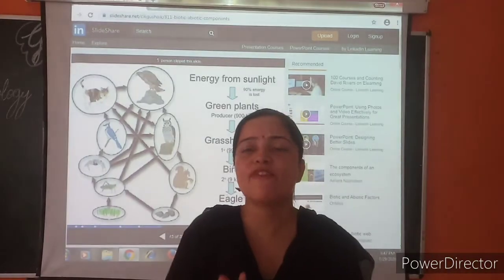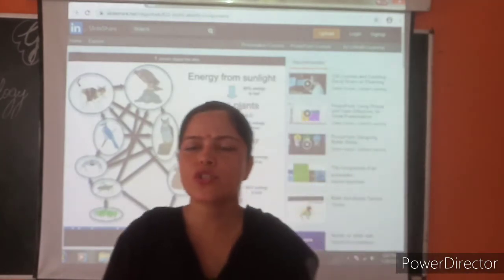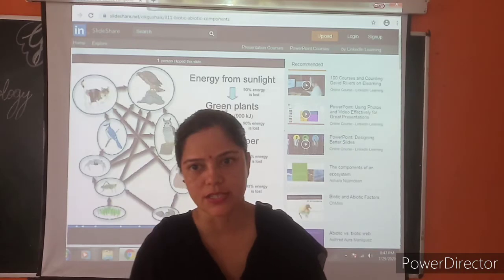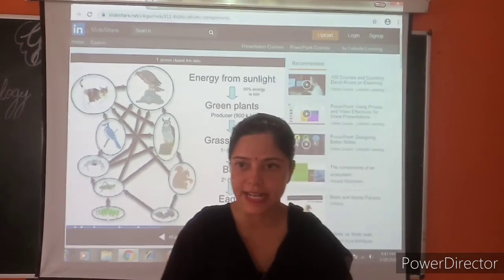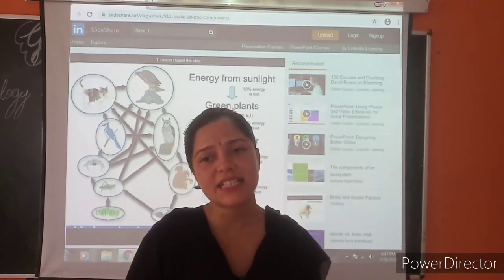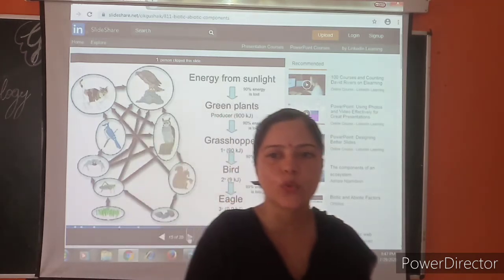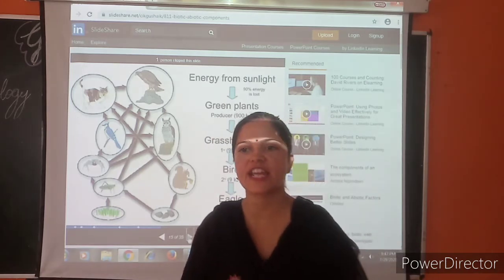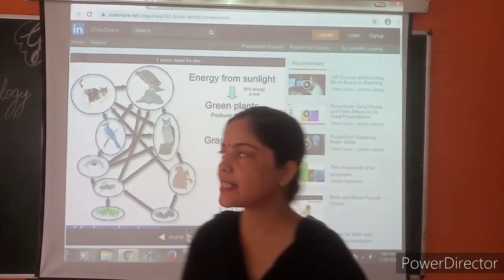Now, every food chain starts from the sun. Okay, most of the green plants can prepare their food and are producers. All organisms depend directly or indirectly on green plants, but we must remember that the sun gives solar energy to plants, and they convert this solar energy into chemical energy of food. So all the food chains start from the sun. No life exists on earth in its absence.